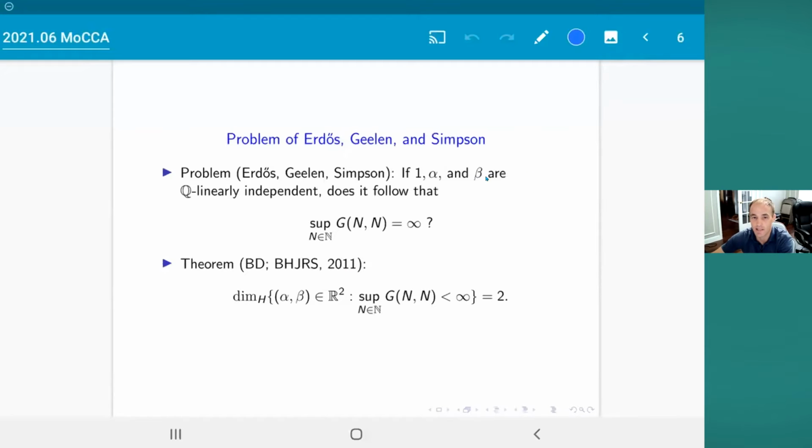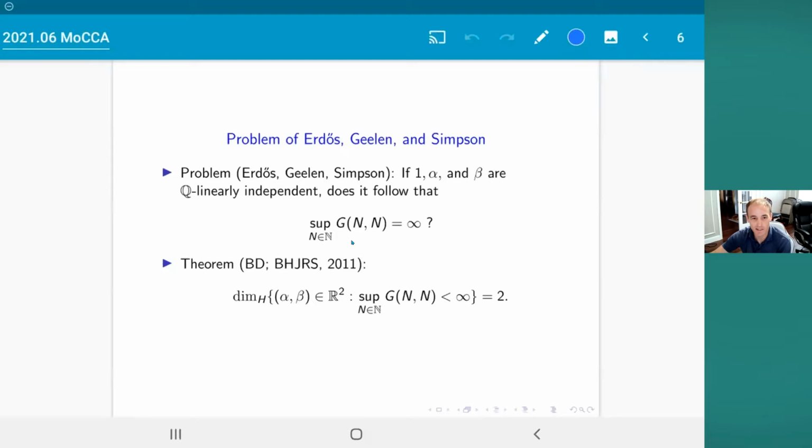And the conjecture was that if 1, alpha and beta are linearly independent over the rationals, and you look at the values of G of N, where here they're sampling over squares, then the number of gaps that you see should be unbounded as a function of capital N. So that was the conjecture of Erdős in the paper of Gielen and Simpson. There's a reason for assuming that 1, alpha and beta are Q-linearly independent, because when they're Q-linearly dependent, the supremum here is finite. Okay, that conjecture turned out to not be correct. They didn't actually state it as a conjecture. They just stated it as a question.